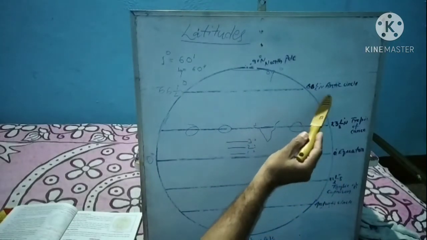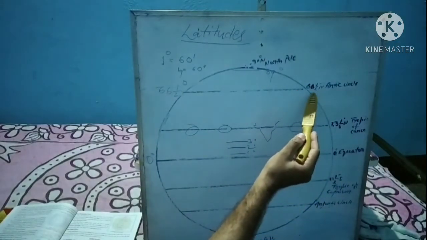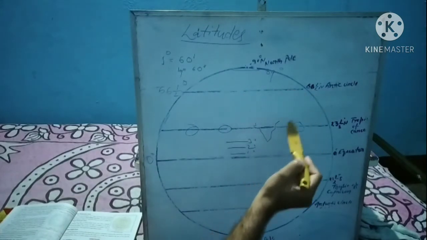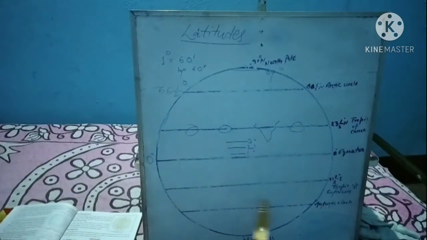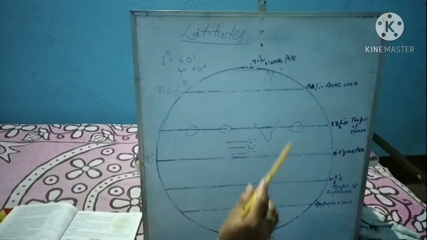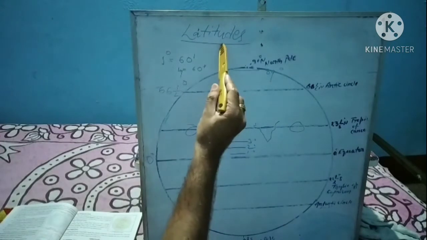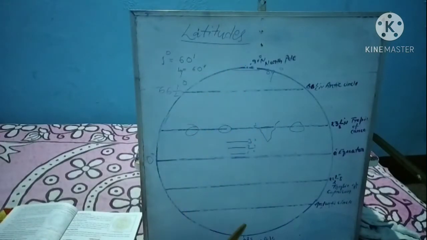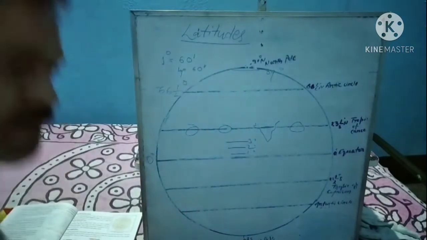The Arctic Circle is at 66 and a half degree north. It is located above the Tropic of Cancer, and the Antarctic Circle at 66 and a half degree south is located below the Tropic of Capricorn. In this way, these are all the information related to the term latitudes. I hope you have a better understanding.